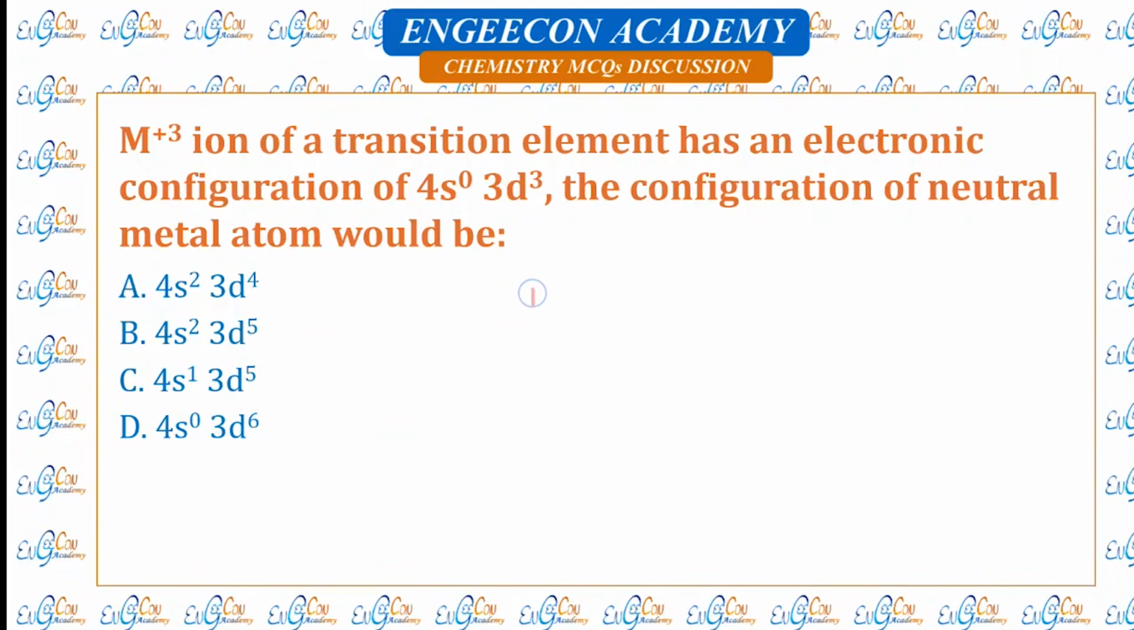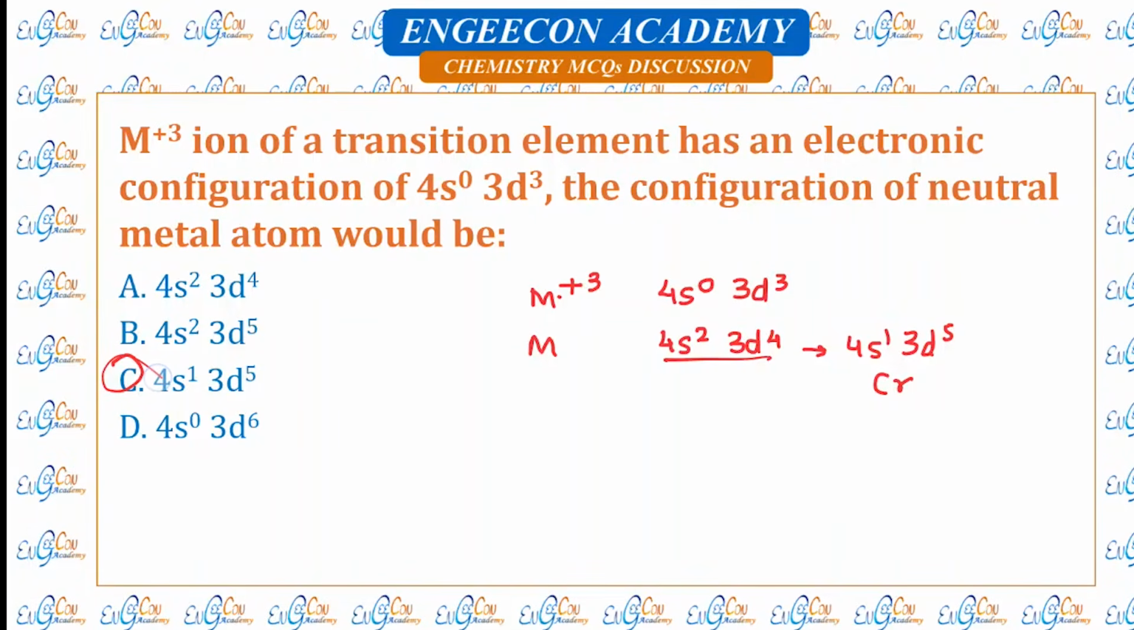M plus 3 ion. A transition metal has ion M3+. It has configuration of 4s0 3d3. So M in neutral state would be, we put 2 electrons in s orbital and 1 electron in d orbital, but this configuration does not exist. Instead, the correct configuration is 4s1 3d5 and this element is chromium. So C is the correct option.